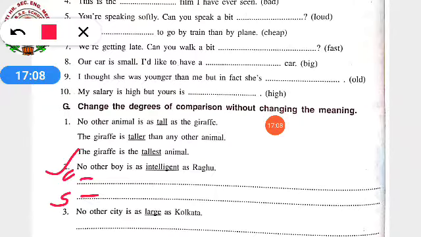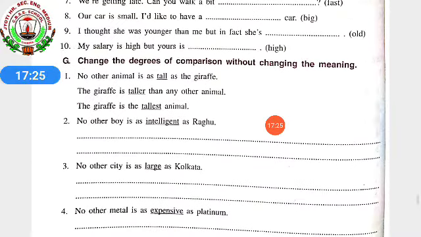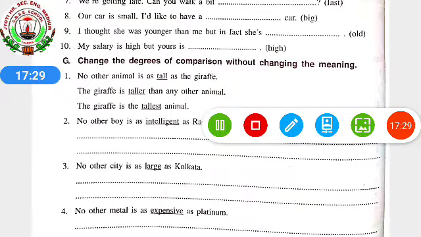Superlative: Raghu is the most intelligent boy. Keep in your mind that second form of the comparative degree and "than" we are using for comparative degree, and "most" we are using for superlative degree. Third one: no other city is as large as Kolkata. So what will come over here?